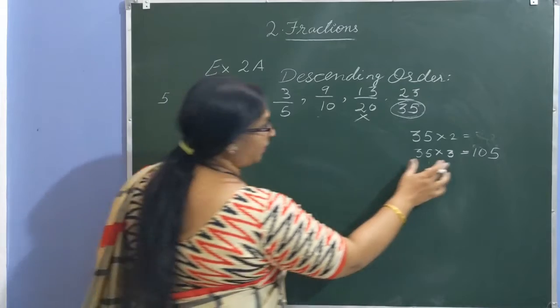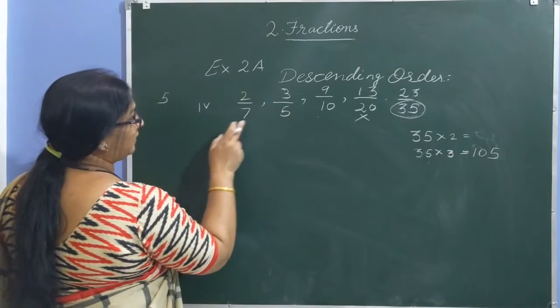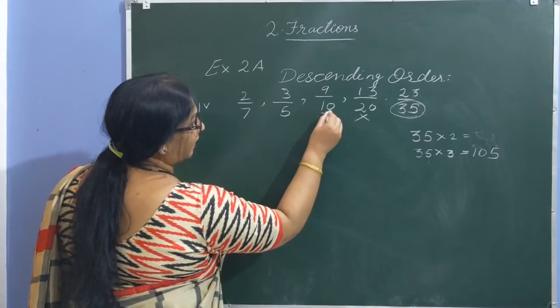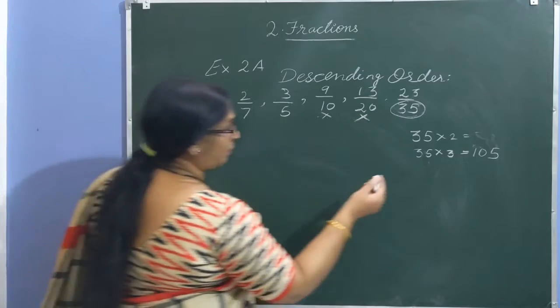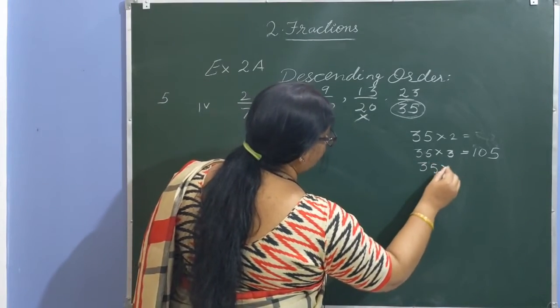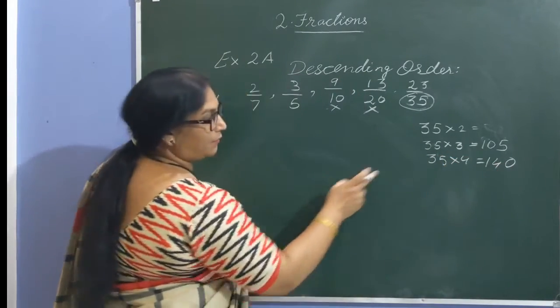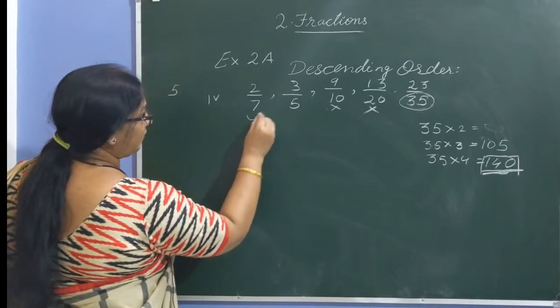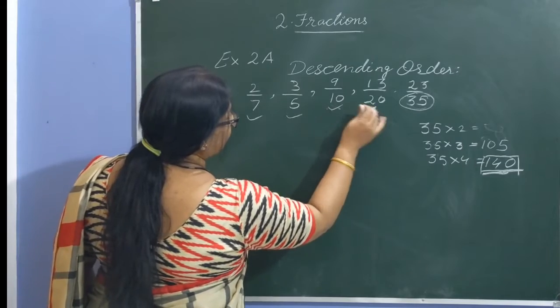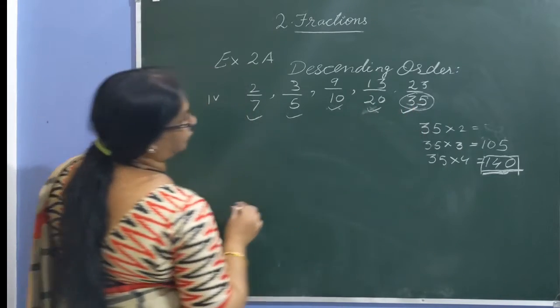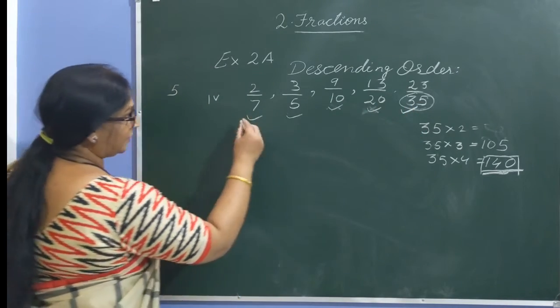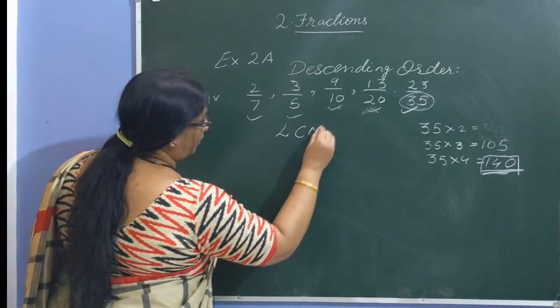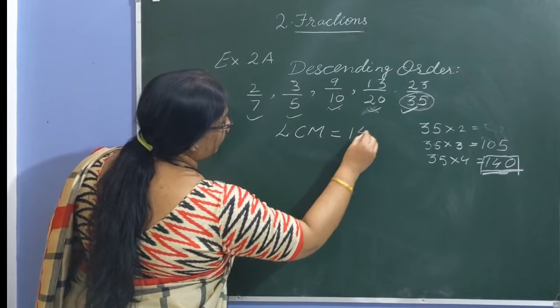35 into 3 is 105. So it is divisible by 7 and 5, but not divisible by 10 and 20. Let us try one more time. 35 into 4 is 140. Yes, this number is divisible by 7, 5, 10, 20 and 35 too. So let us take the LCM of all these numbers as 140.